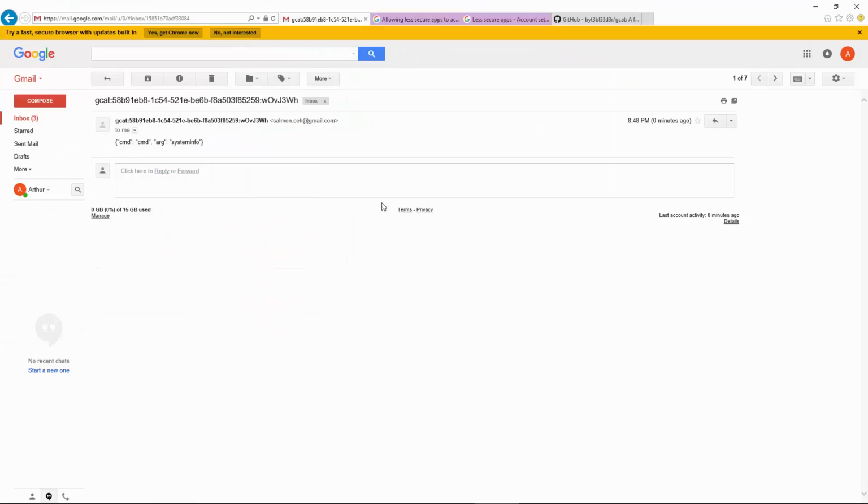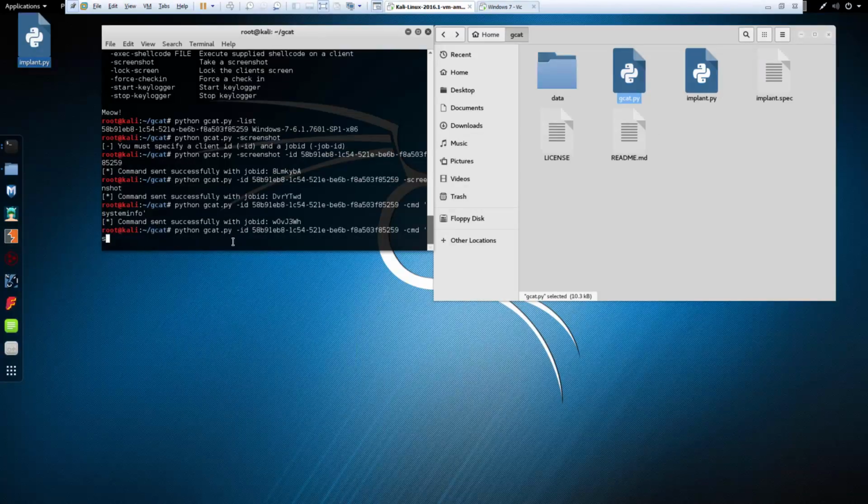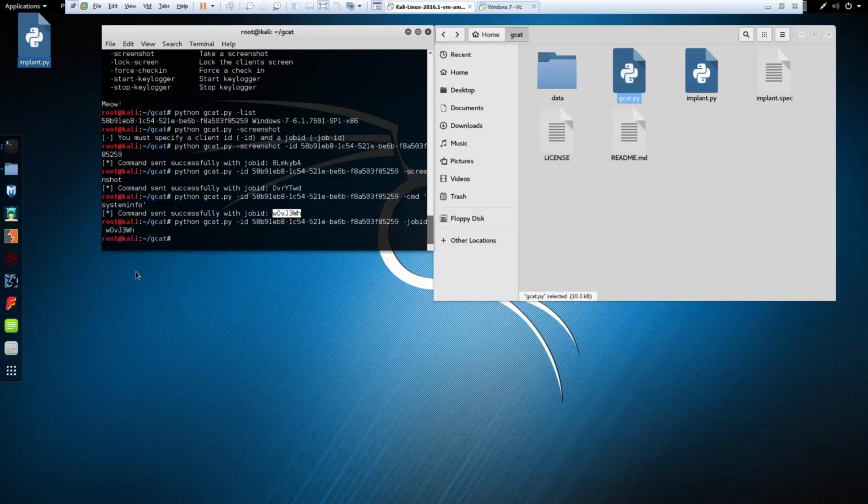And again, in the CnC server, it can show that the command was sent. So here's the job ID. So when we do this, we're going to go back, job ID. Here's the job ID that we're going to be looking at.